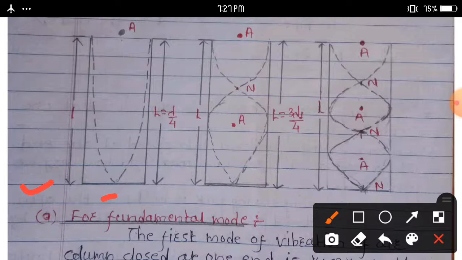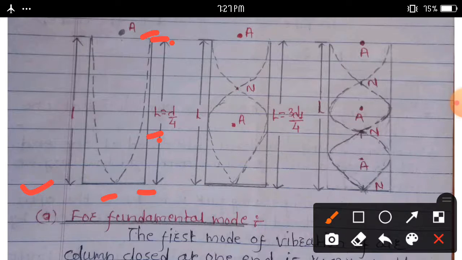The distance between a node and the adjacent antinode is lambda by 4, so capital L is equal to lambda by 4.